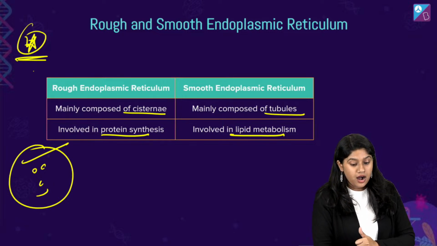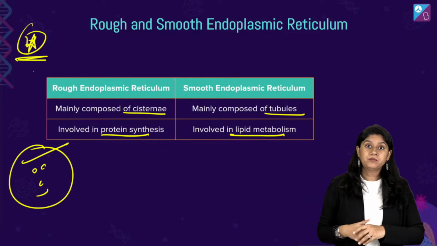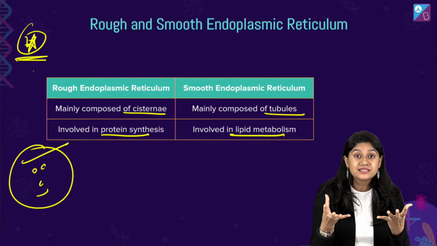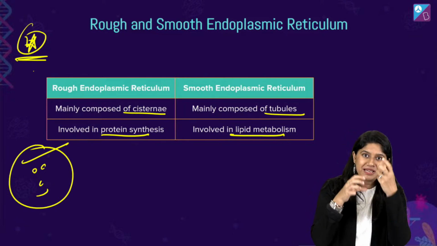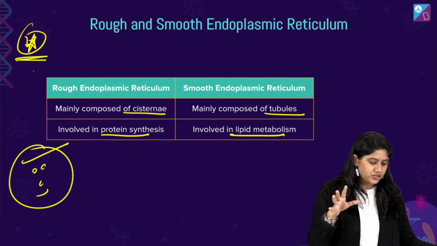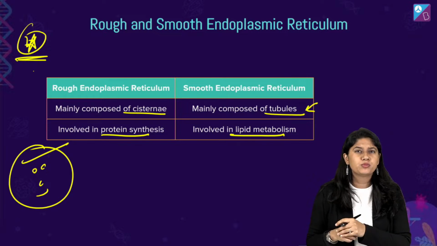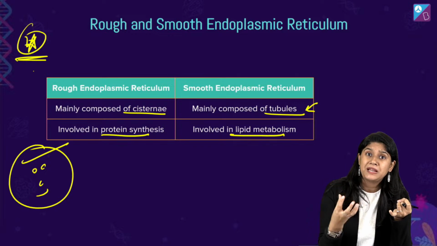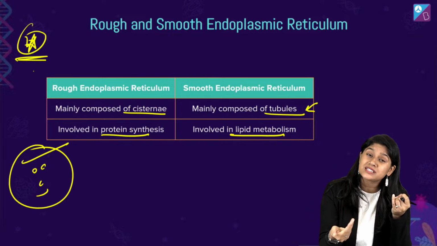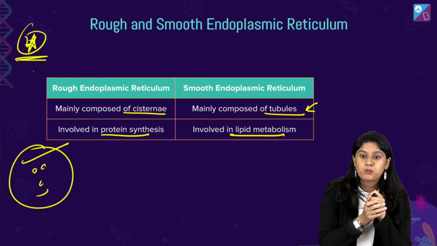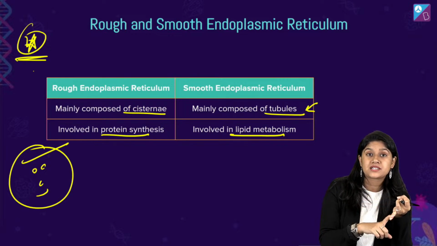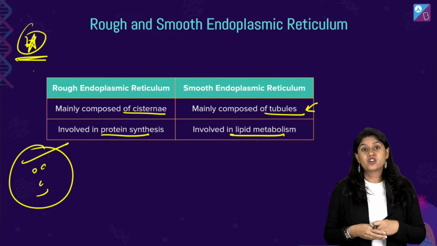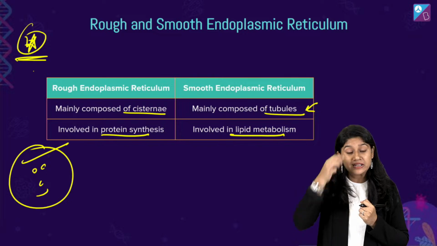Then we have smooth endoplasmic reticulum. It plays a very important role in lipid synthesis. The structure that they have is mainly of tubules. They are present more in places where detoxification of toxins happens. And both the proteins and the lipids come together and help in the formation of the plasma membrane. Are we clear with this, everyone?